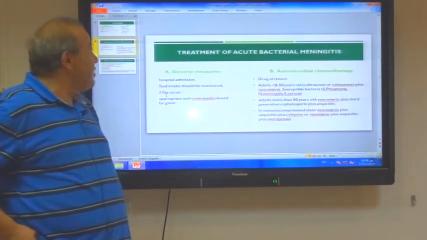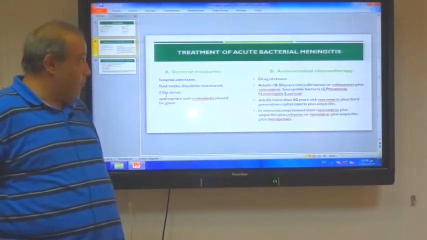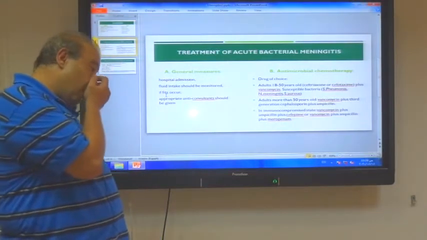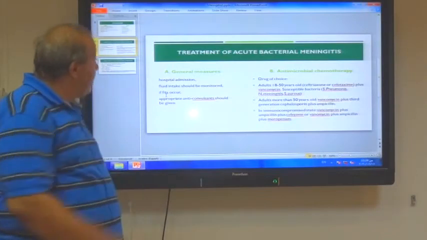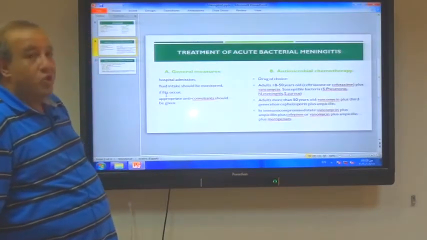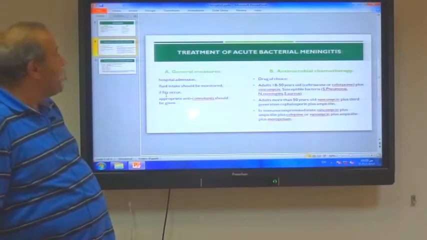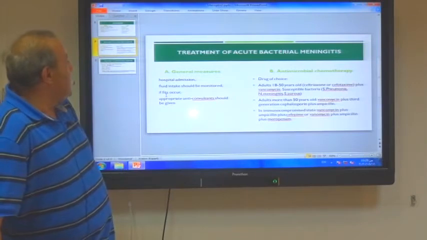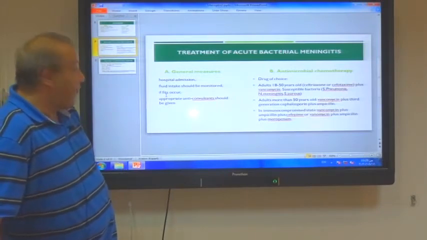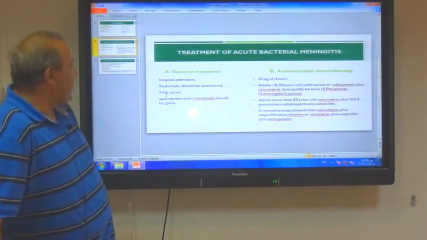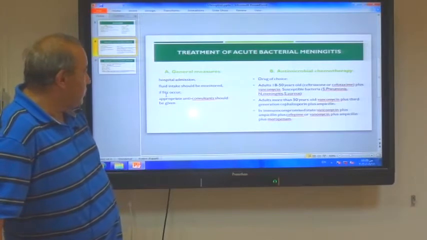If we discuss the treatment of meningitis, of course, if the patient presents to you with acute bacterial meningitis, this patient should first of all be hospitalized. You should admit this patient to the hospital, and you should give him fluid in the form of glucose, Ringer solution, whatever, and this fluid should be monitored.